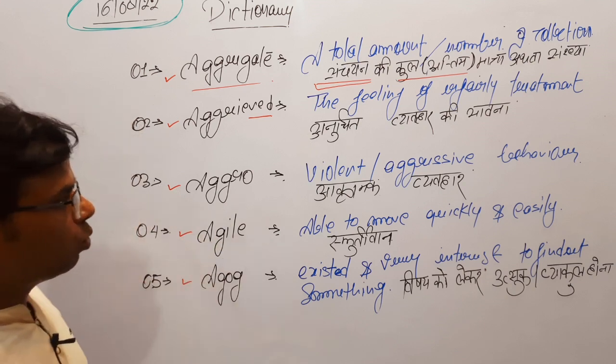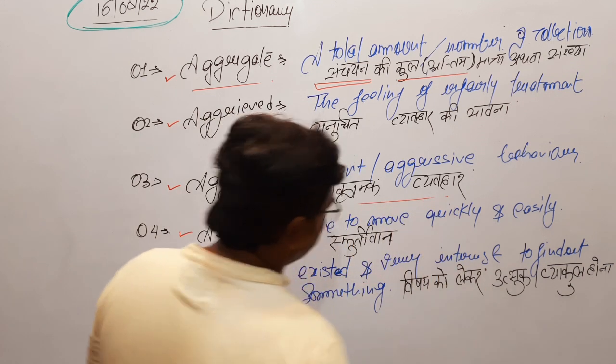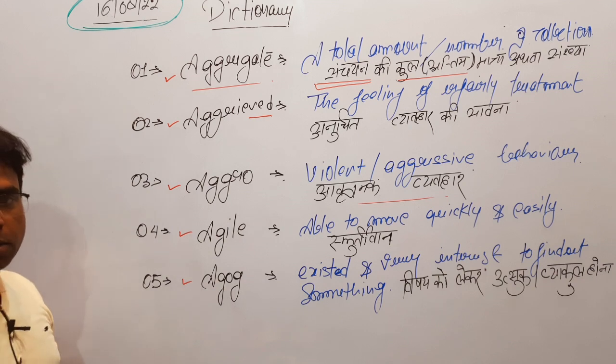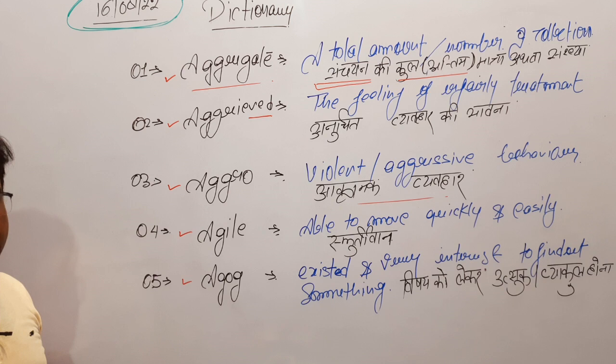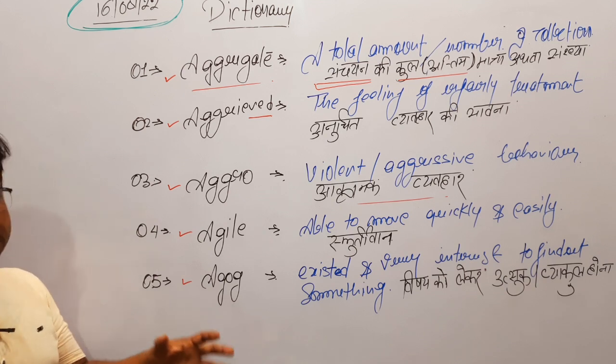Aggro, violent or aggressive behavior. आक्रामक व्यवहार, aggro, violent or aggressive behavior. Russia is showing a type of aggro behavior now against Ukraine.